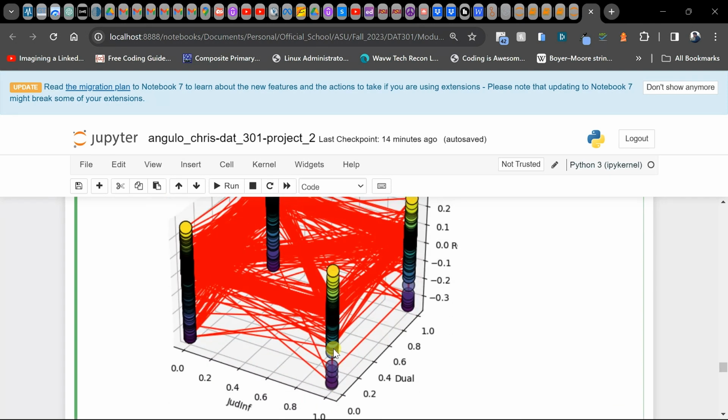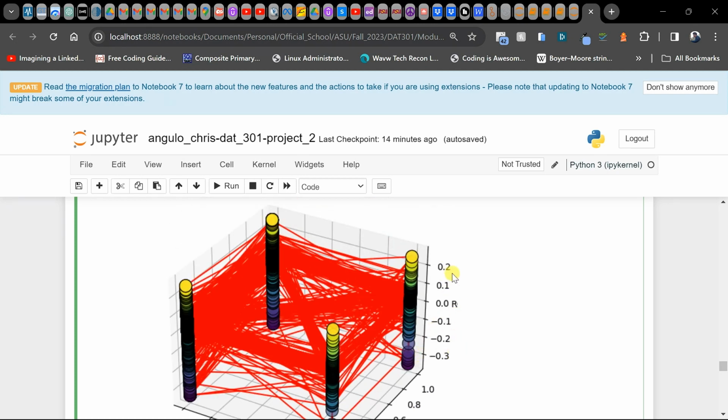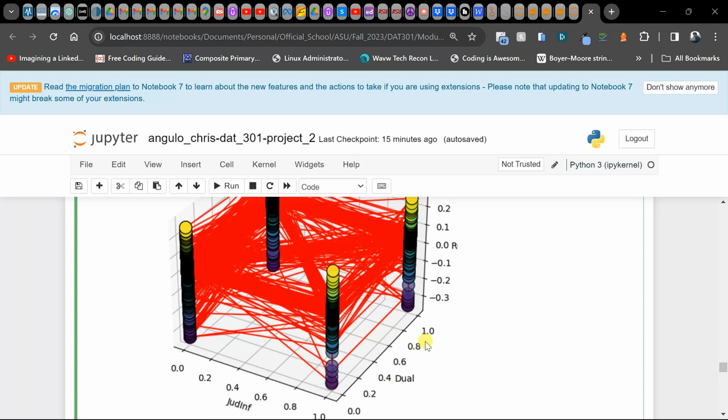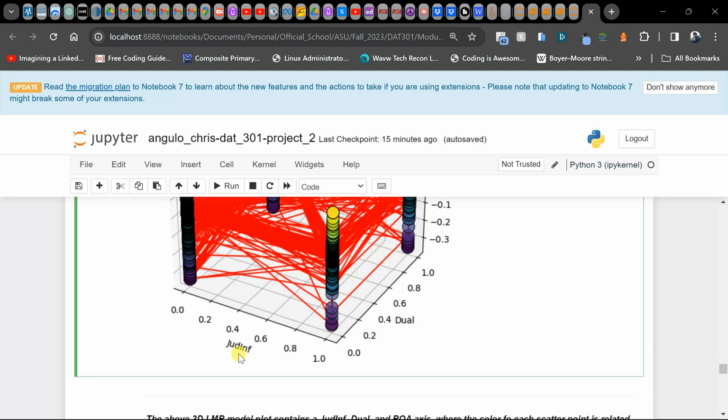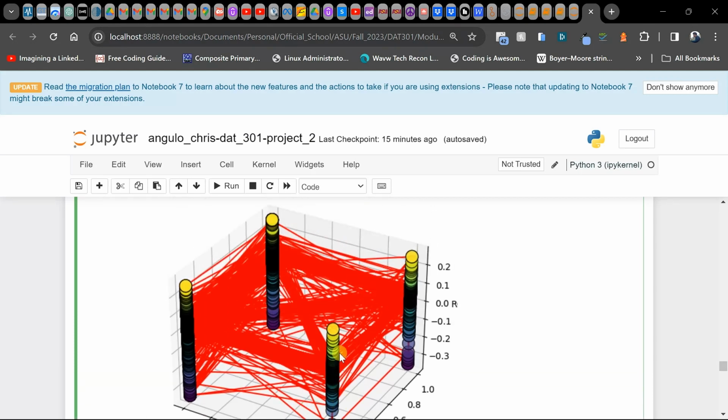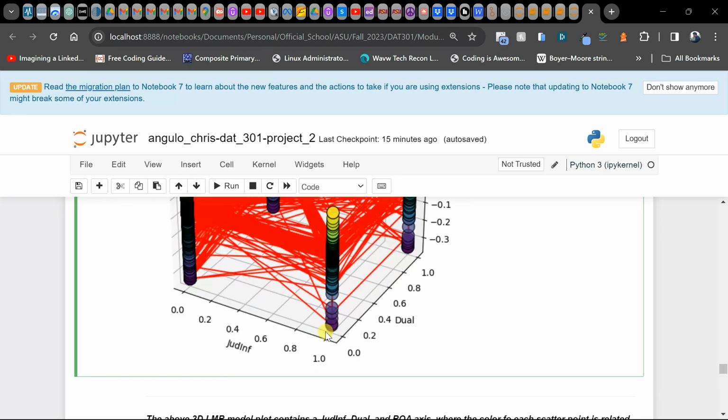Doesn't look very helpful. We have our profit up here, our ROA. We have our dual chair, CEO chair duality status, and our internet court jurisdiction status. And yeah, not very helpful.